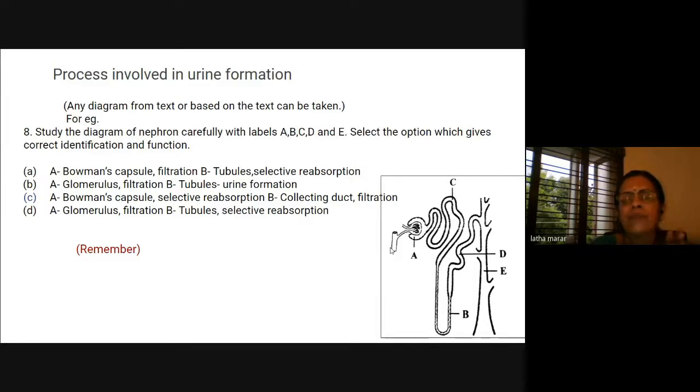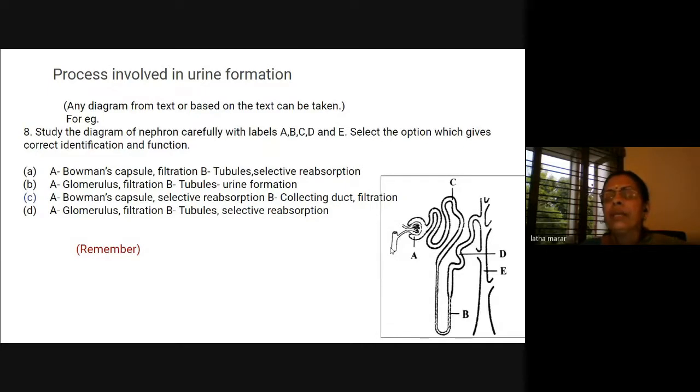For A, what is the function? Children usually have doubt between Bowman's capsule and glomerulus, so we can make it a question. The cup part is the Bowman's capsule, and the blood coming inside is making the glomerulus. Like that, we can frame the question. So here 8A is the answer.